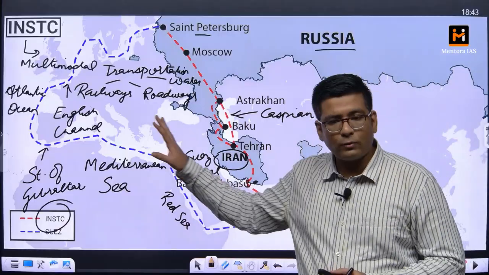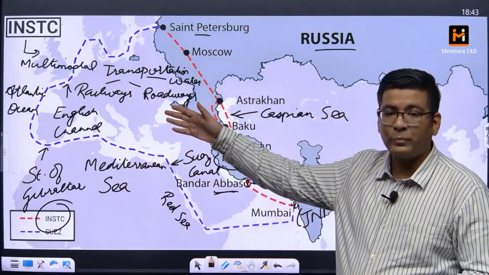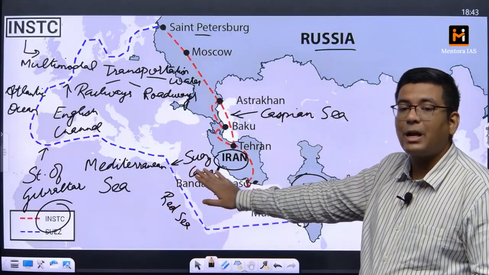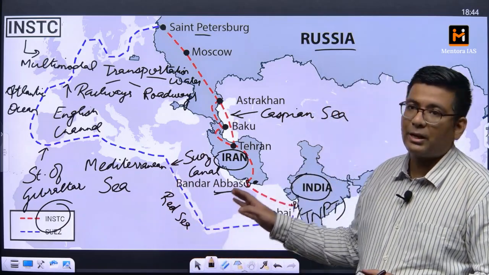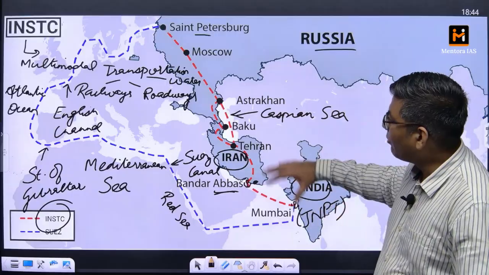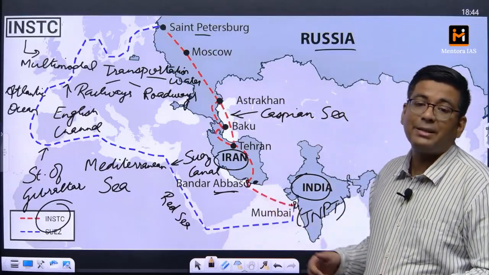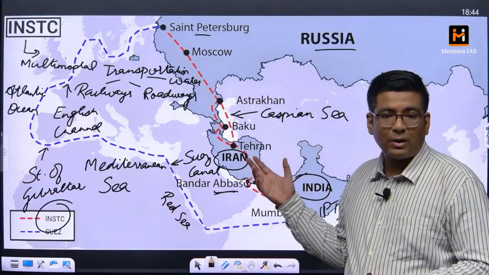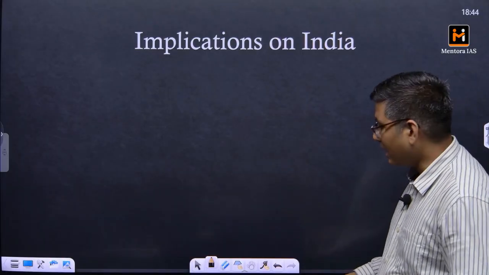It takes a lot of days and a lot of money. About 40 days is the transit time, and that too when the Suez Canal is not blocked. When the Suez Canal was blocked in the recent past, we saw a great amount of time taken for this entire route. So in order to completely avoid this, we would want to take a route via Iran. That is the International North-South Transport Corridor, and it will become a very unfeasible choice for India if it is not operationalized.